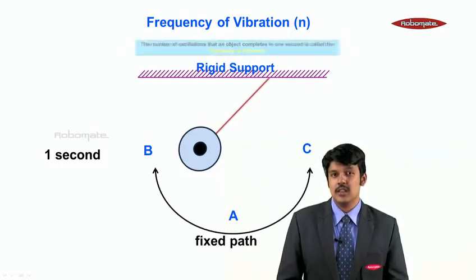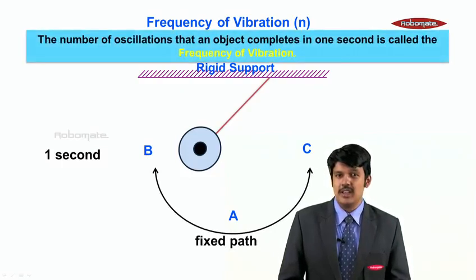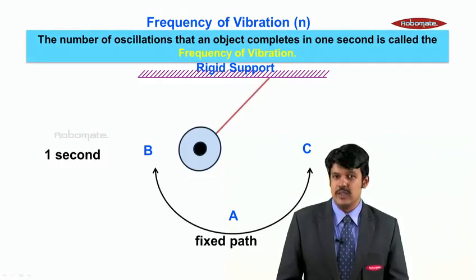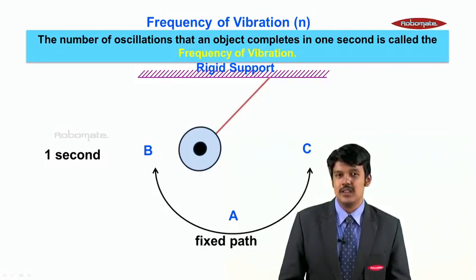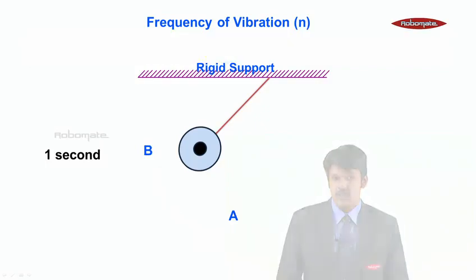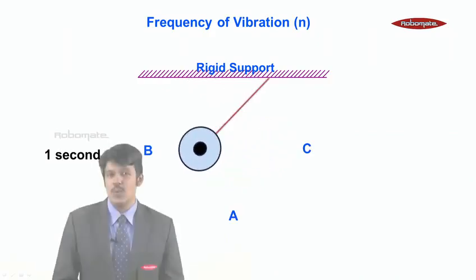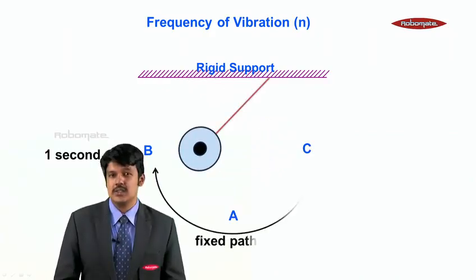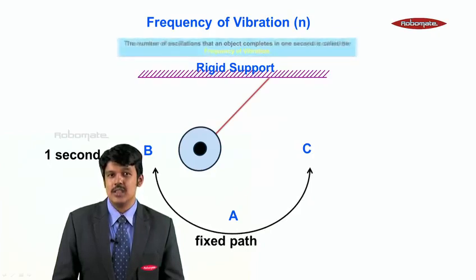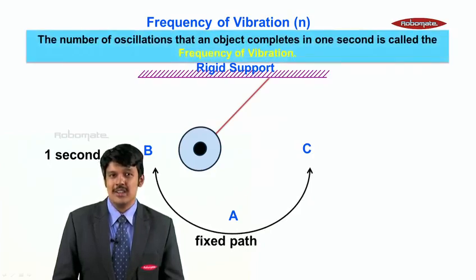Now, suppose the time taken is 1 second. So we say the number of oscillations that an object completes in 1 second is called frequency. The object was moving from B to A, came back, went again, came back. In 1 second, it moved twice. So here the frequency of vibration is 2. Isn't it very simple?